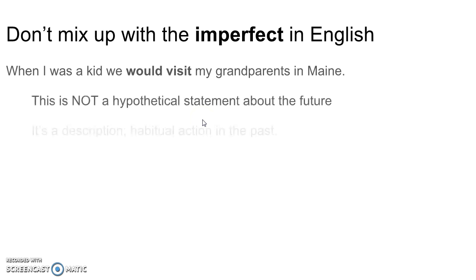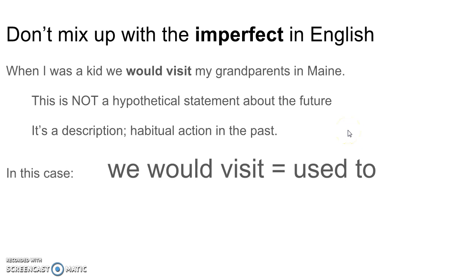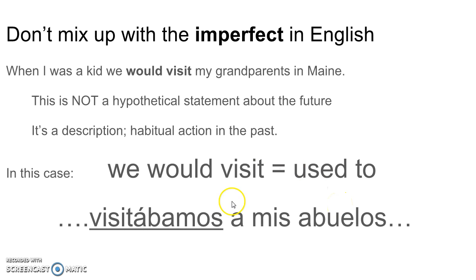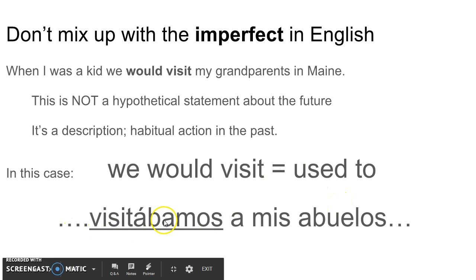No way. It's a description of a habitual action in the past, which we've already gone over. This is the imperfect tense that you use to do description in the past. So in this case, we would visit is nothing like we will visit. No, it's like we used to visit. So that's the imperfect tense. So it ends up looking like this. Visitábamos with the abas, right?